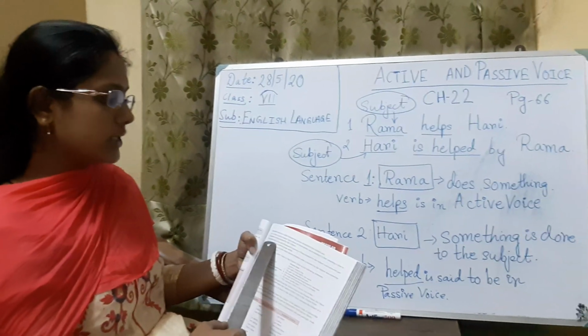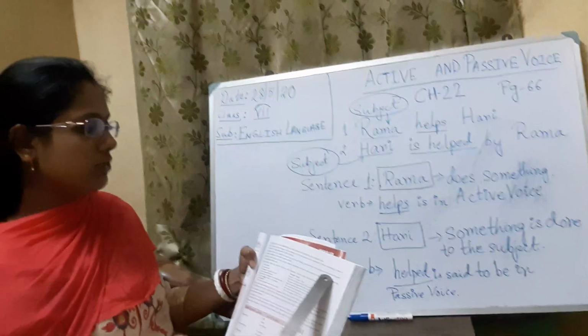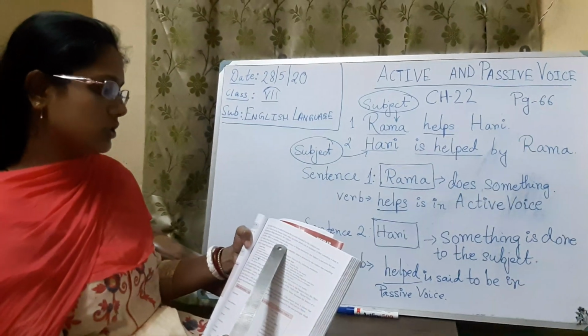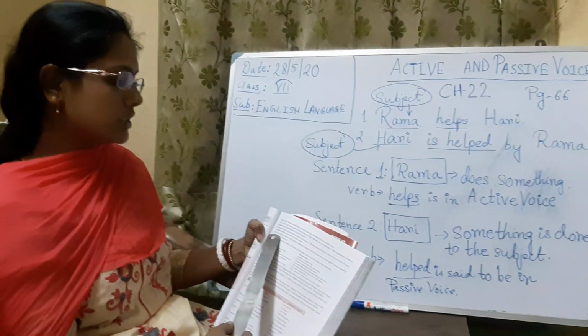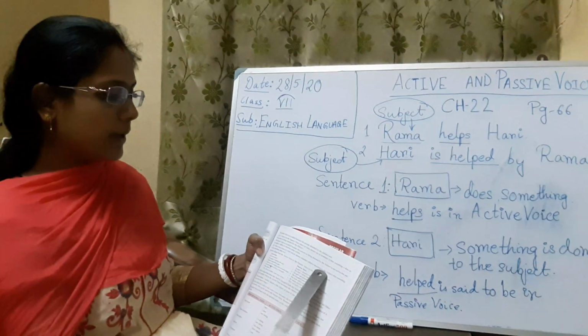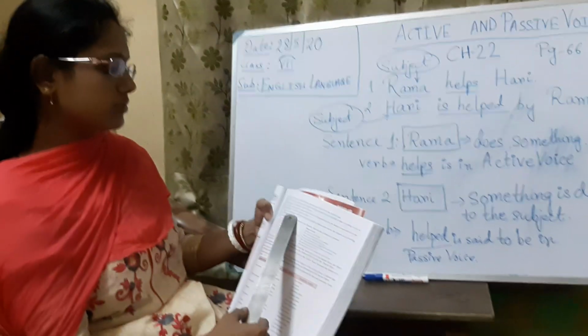The passive voice is so called because the person or thing denoted by the subject is not active but passive, that is, it suffers or receives some action. Voice is that form of a verb which shows whether what is denoted by the subject does something or has something done to it.